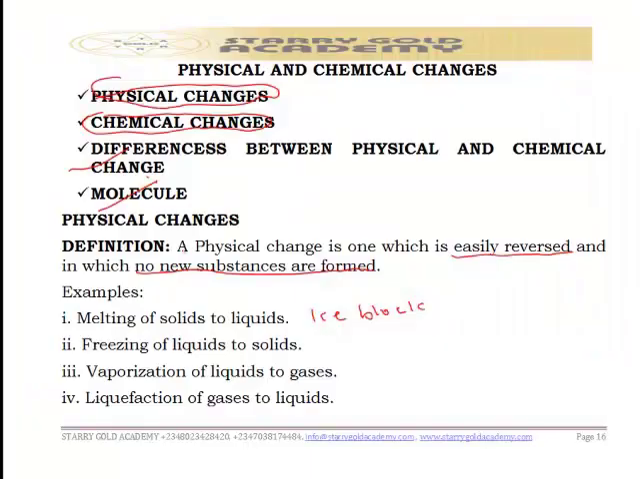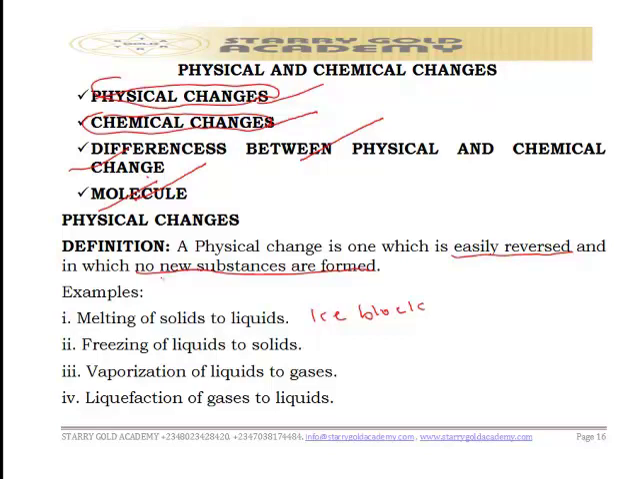Welcome back. Previously, we learned about physical and chemical change. We discussed the physical change and also the chemical change, and the difference between the physical and chemical change, and lastly we discussed molecules. Let's refresh our memory.